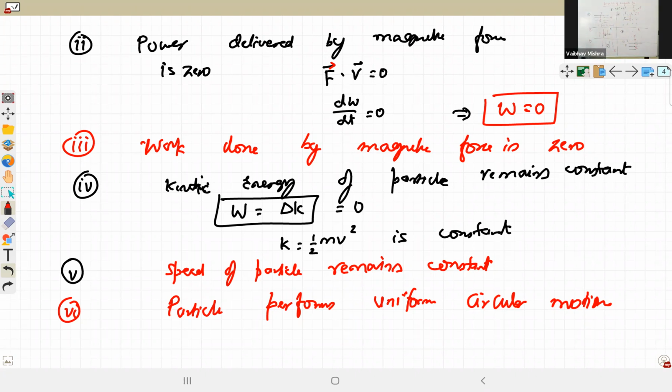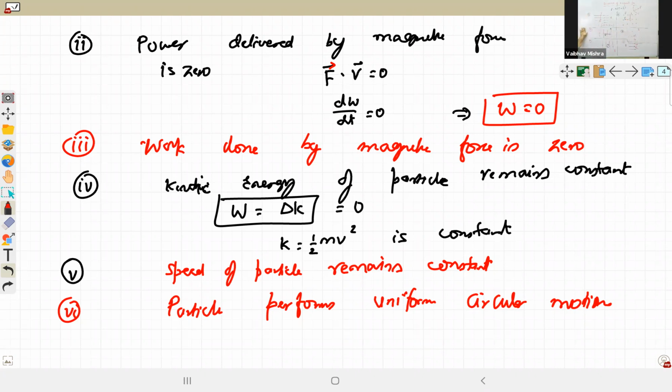Everyone, please try with your own hand again, not just believe my hand. Convince yourself that you are also able to find it using the left hand. For V cross B, turn the hand from V towards B, thumb is the magnetic force direction, and for the left hand rule, magnetic field, velocity, thumb is the force.